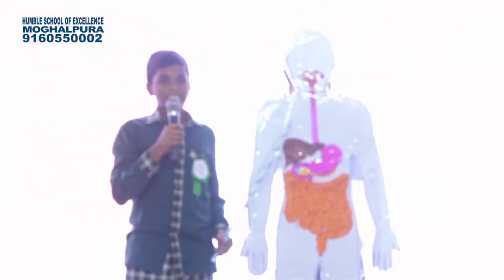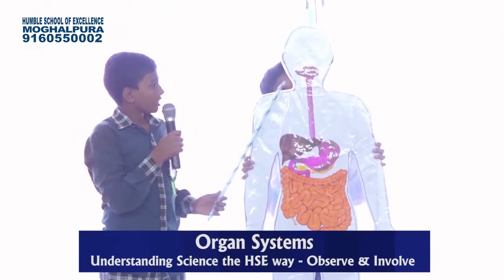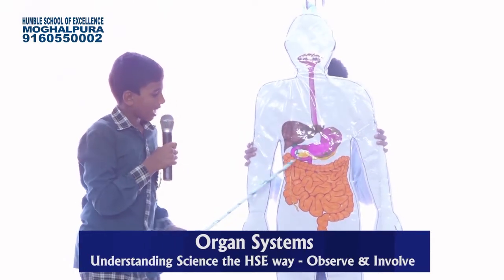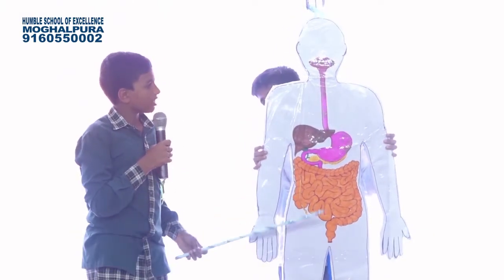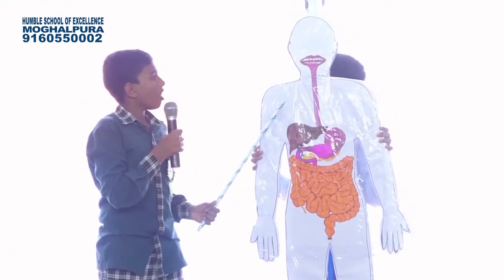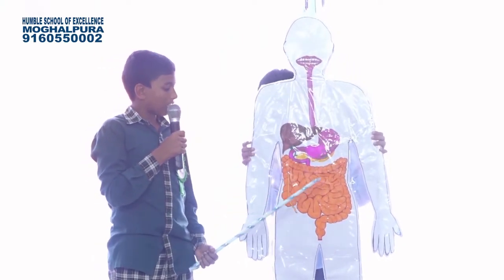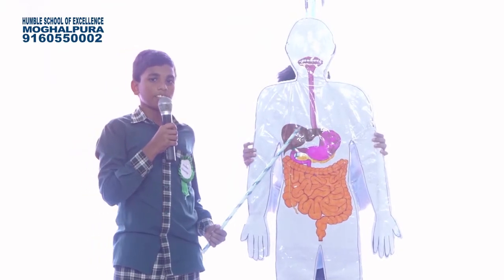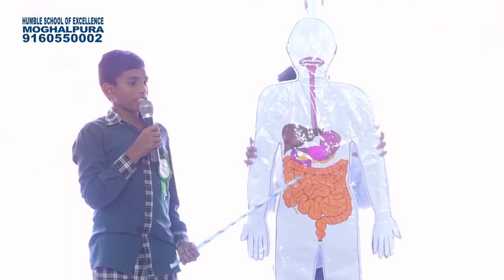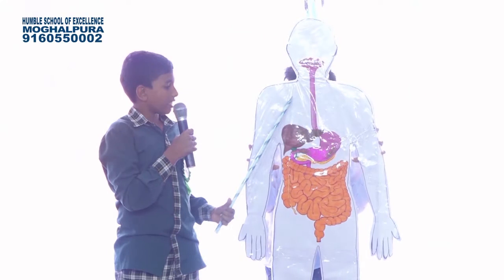I am Misbah of class 7. I am going to explain about our body's digestive system. It consists of mouth, esophagus, stomach, small intestine, large intestine, rectum and anus. This long tube from mouth till anus is called the alimentary canal or GIT. Liver, gallbladder and pancreas also make up the digestive system. They secrete digestive juices and enzymes. The digestive system helps us in digesting food, in absorbing useful nutrients from it, and egesting